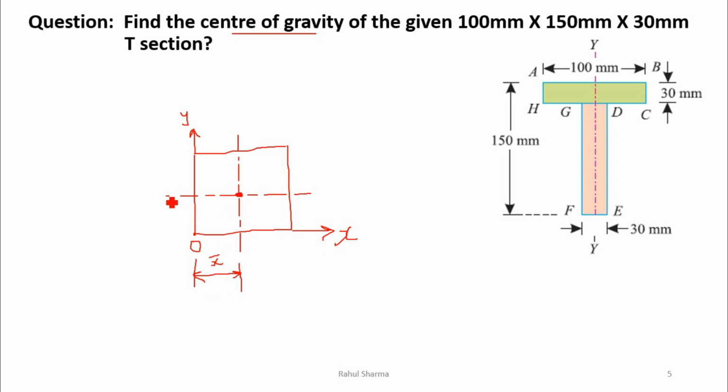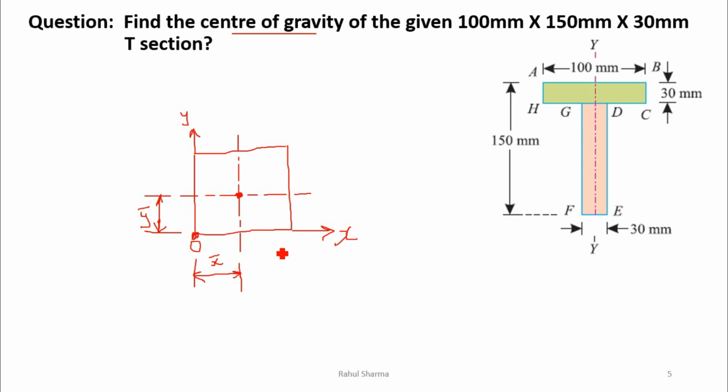Similarly, the distance in the direction of y from the x-axis is known as y bar. So where this point lies with respect to the origin, that is known as the centroid.